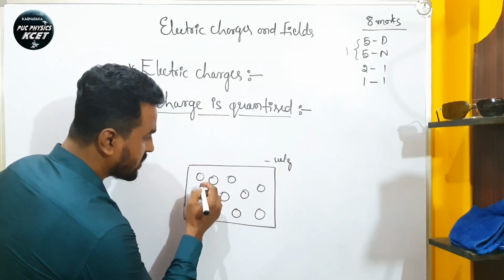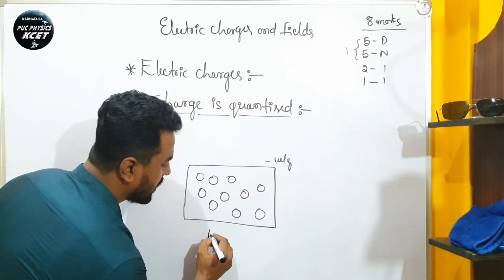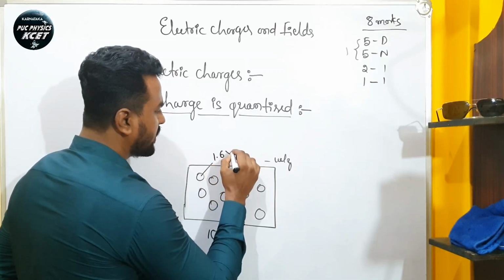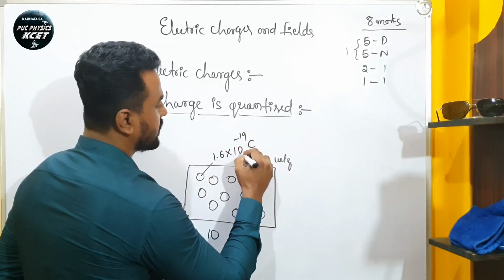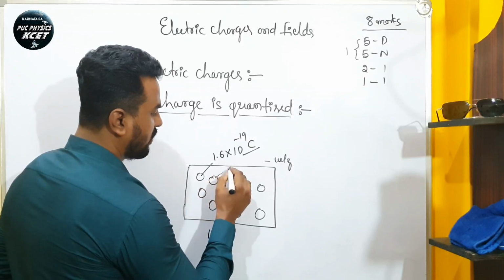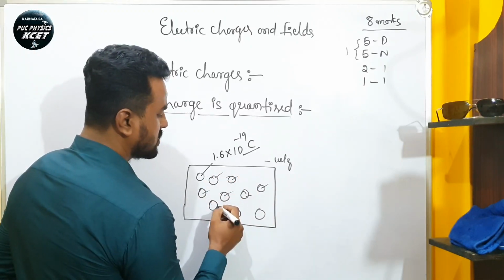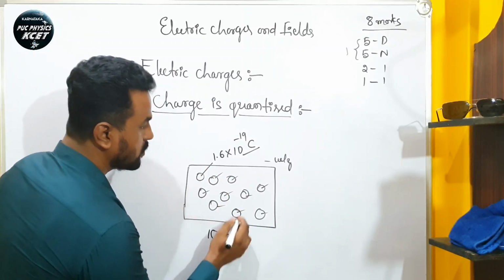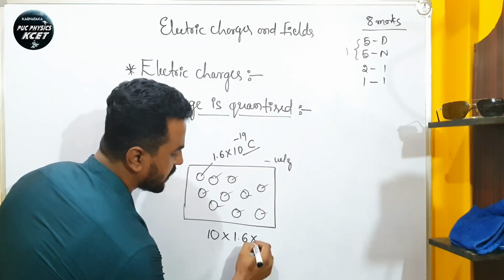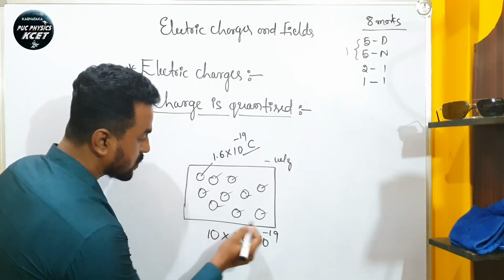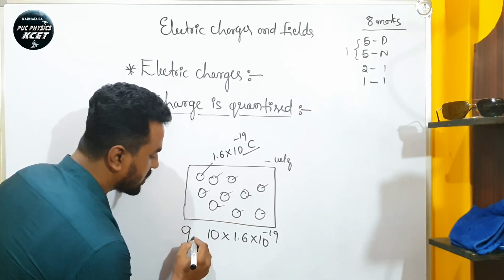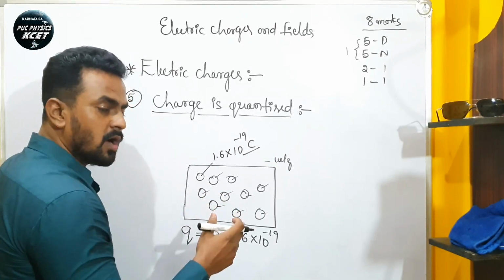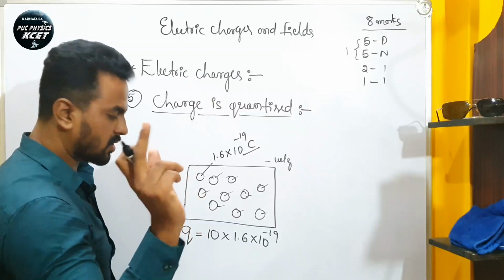So we can calculate how many electrons there are. The charge of each electron is 1.6 into 10 to the power of minus 19 coulombs. Every electron has the same charge. So the total charge is 10 into 1.6 into 10 to the power of minus 19. The total amount of charge is represented by small q or capital Q. From now onwards we use Q for the amount of charge.